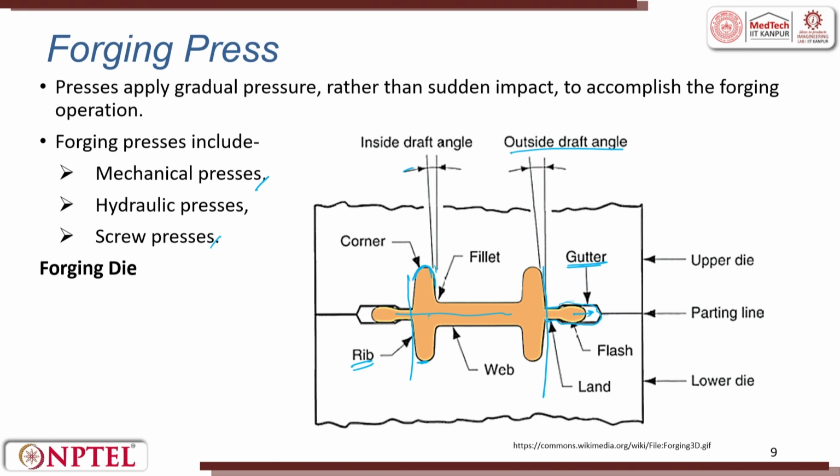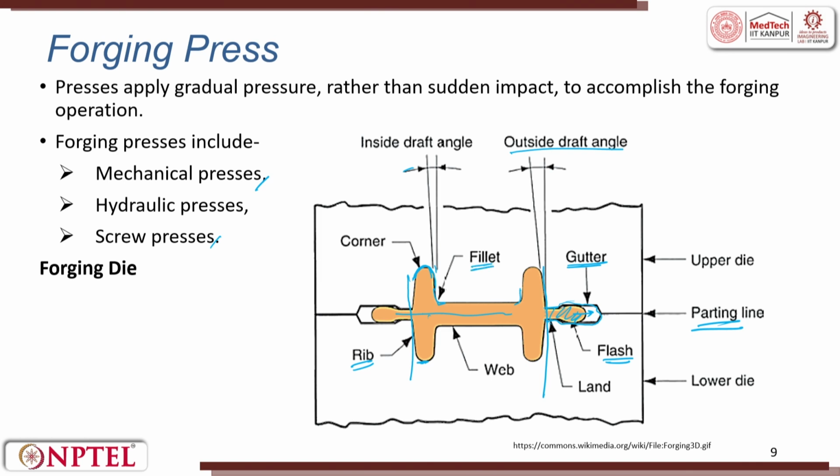So, later the land is cut down along with it. So, this part is waste. This projection part is called the flash, and the line in between the top and bottom die is called the parting line. Identifying a parting line for any given component is a big challenge. And there will not be any sharp corners, they will always be fillets. So, that is the fillet we give.